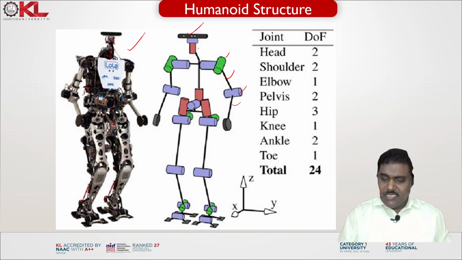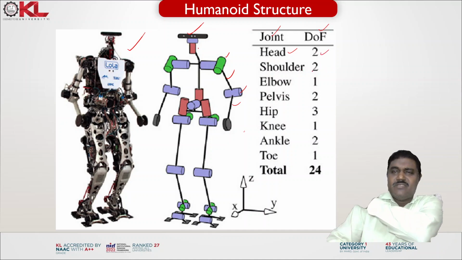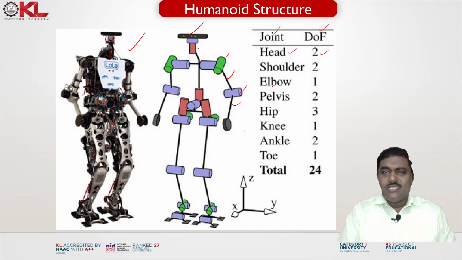Now here, each joint is mentioned along with its corresponding degrees of freedom. The head has 2 degrees of freedom. The shoulder has 2 degrees of freedom.